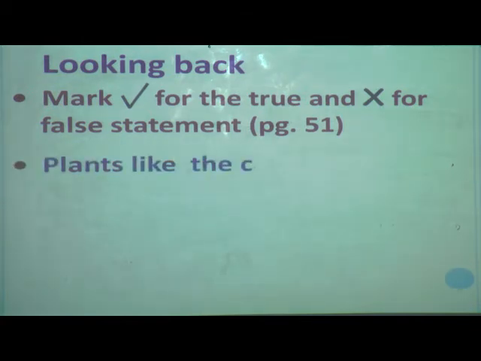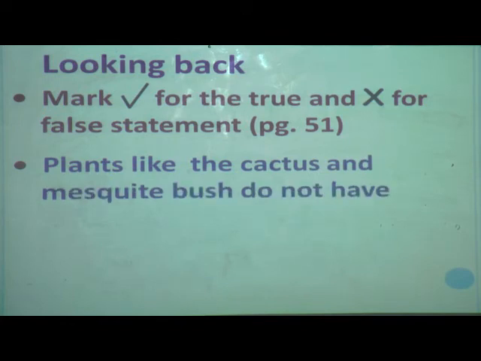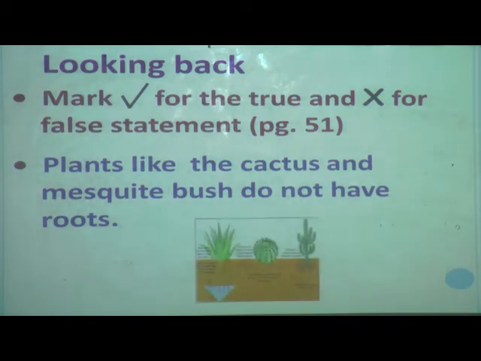Now read the next one, the second statement. Plants like the cactus and mesquite bush do not have roots. Read the statement carefully, students. Plants like the cactus and mesquite bush do not have roots. I will show you some pictures again of cactus, or the plants that grow in desert.